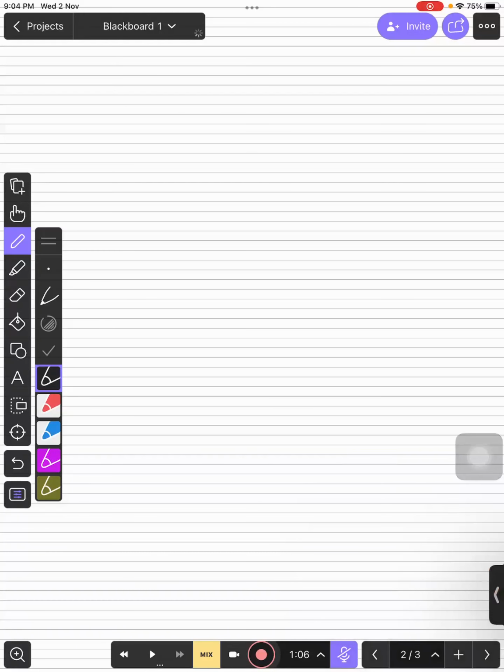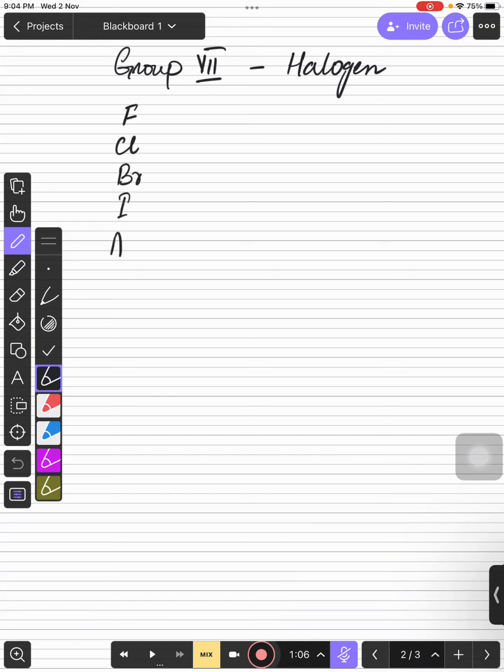Okay, so if you talk about group number 7, group number 7 is actually halogens, right? Group 7 is actually what? Halogens. And we know that we have in this fluorine, chlorine, bromine, iodine, and astatine.